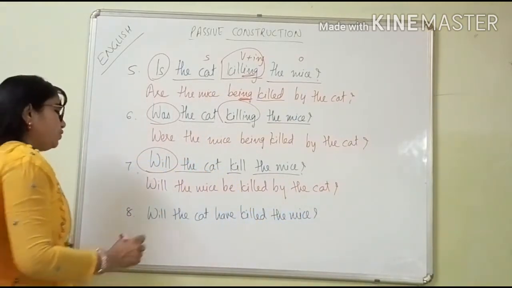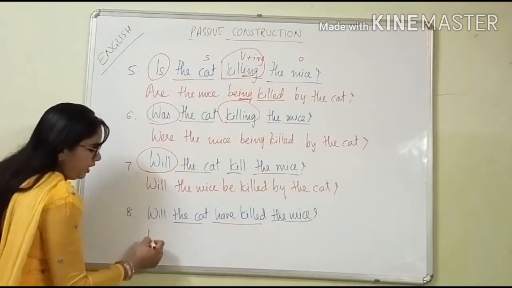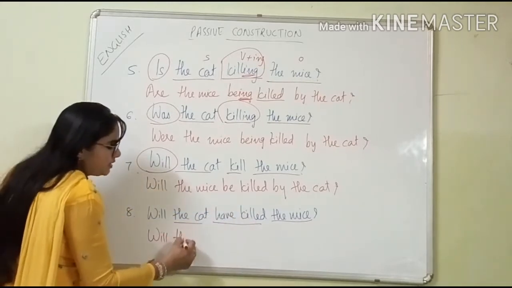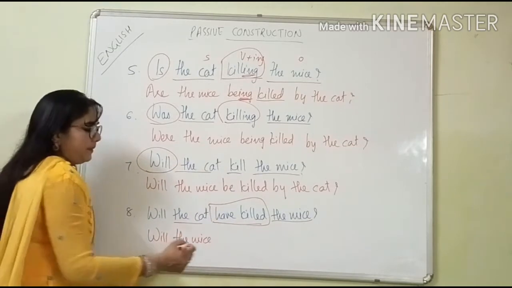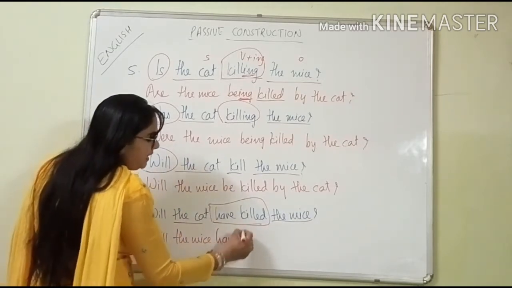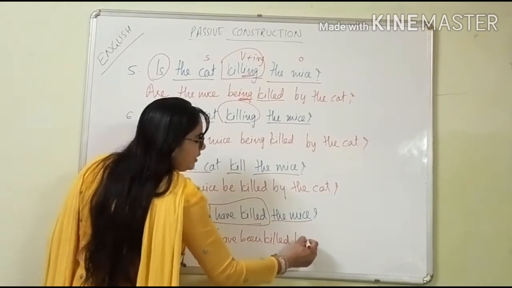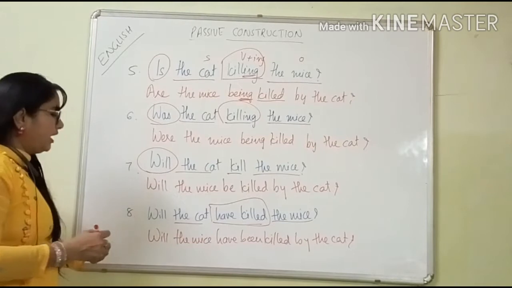Same like that the next one. Will the cat have killed the mice? Will. No need to change here will. Keep the object. The mice. Instead of have killed, what will we keep here? Have been killed by the cat. Question mark. See now. Again I will repeat.